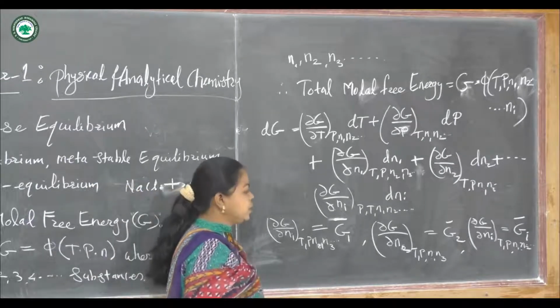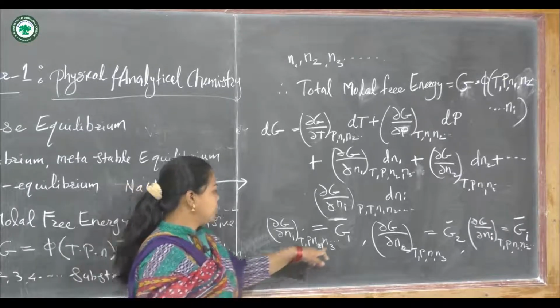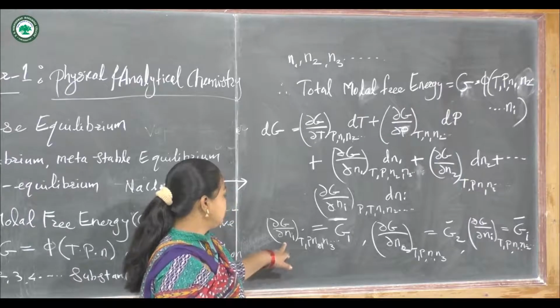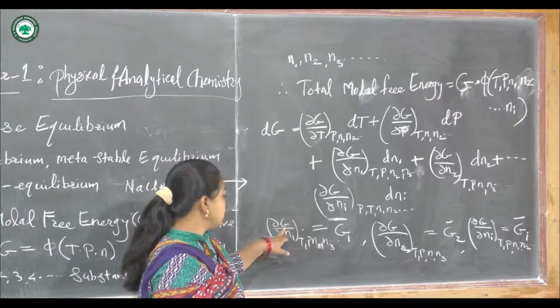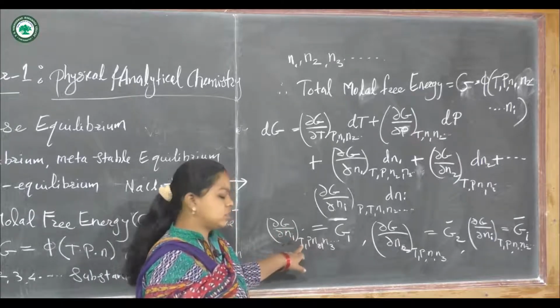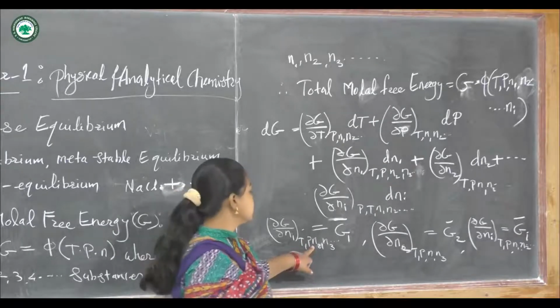Now we can give another symbol, a short term, for the corresponding change in the free energy. Let us consider the change in the free energy with respect to the first substance at constant temperature and pressure and constant amounts of other substances.